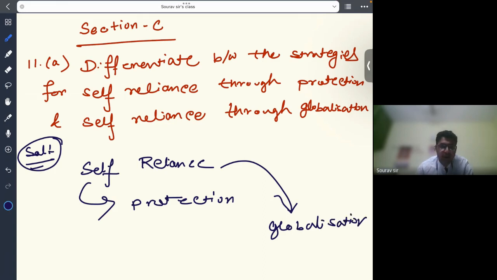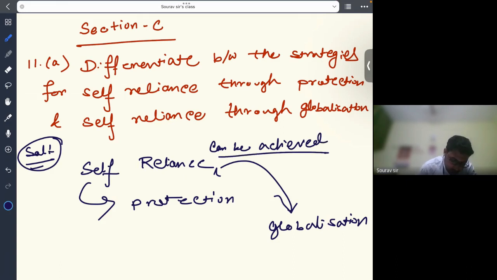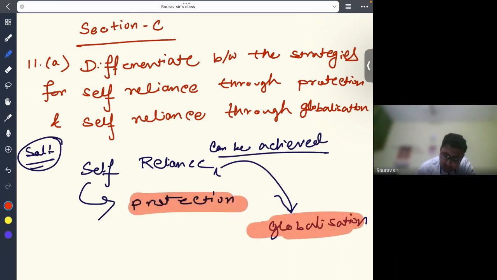Okay, so self-reliance through protection is the approach which involves protecting domestic industries from foreign competition by imposing tariffs, quota, and other trade barriers. So self-reliance can be achieved through this method or this method.